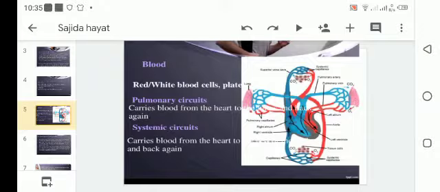Blood: we have red and white blood cells, and platelets. Pulmonary circuits carry blood from the heart to the lungs, and systemic circuits carry blood from the heart to the other parts of the body and back again.